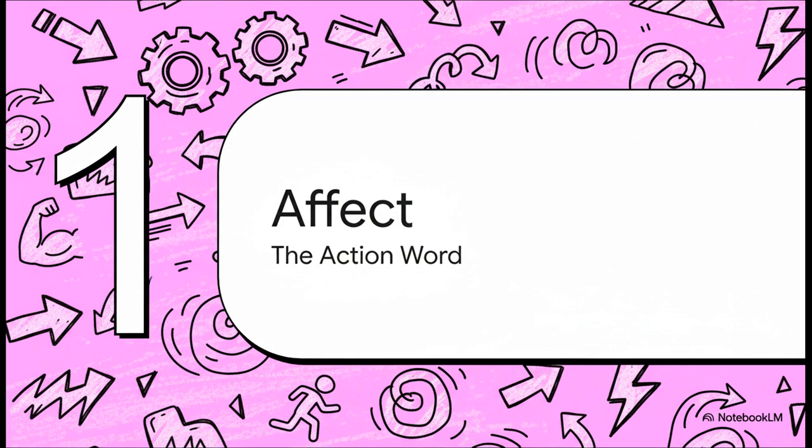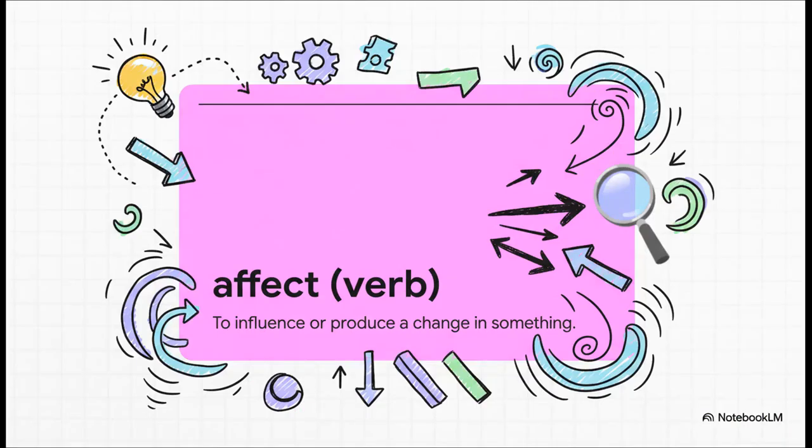First up to bat is affect, the one that starts with an A. I want you to think of this as your action word. This is the one you're going to be using most of the time. So what's the deal with affect? Well, the big word to lock onto here is influence. Affect is a verb. It's a doing word. It's all about one thing actively doing something to change another.